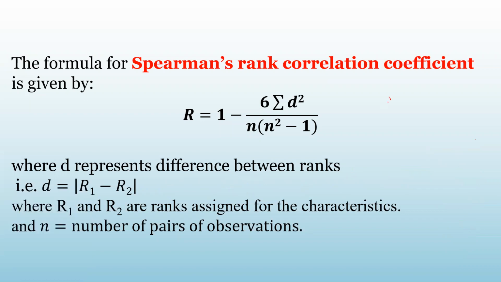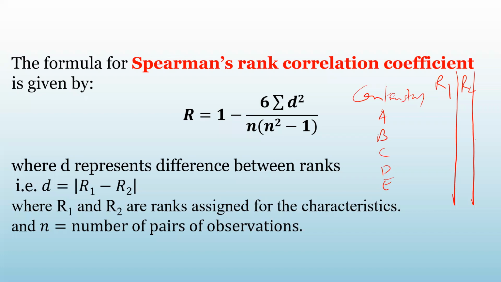Suppose there are 5 contestants. They are A, B, C, D, and E. And the judges are giving rank. The first judge is giving the rank R1. The second judge is giving the rank which we are denoting by R2.